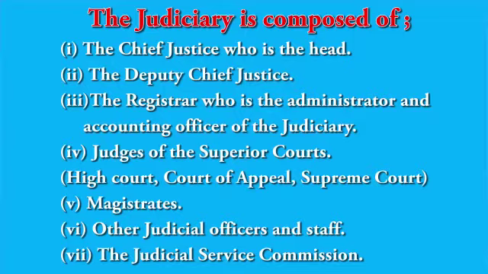Number 4, we have the judges of the superior courts. These superior courts are the High Court, the Court of Appeal, and the Supreme Court. Then number 5, we have the magistrates. Number 6, we have other judicial officers and staff. This includes even the clerks. Number 7, we have the Judicial Service Commission.